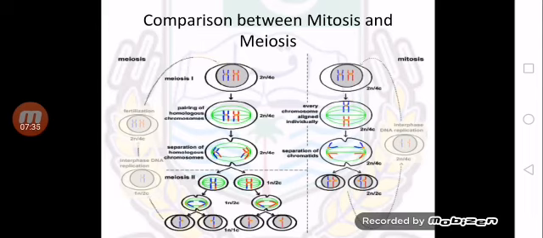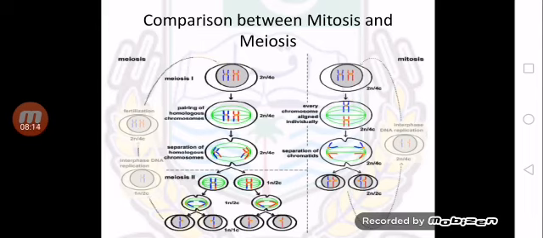Here you can see that homologous chromosomes are present in the form of pairs and they are aligning on the metaphase plate in a parallel way. Now look at the anaphase. In anaphase of mitosis, you can see that chromosomes break and individual chromatids are being pulled towards the poles, while in case of anaphase 1 of meiosis, individual chromosomes of these two pairs are being pulled towards the poles.